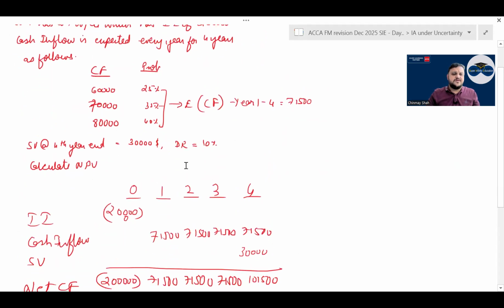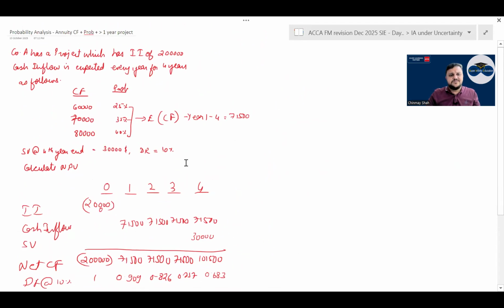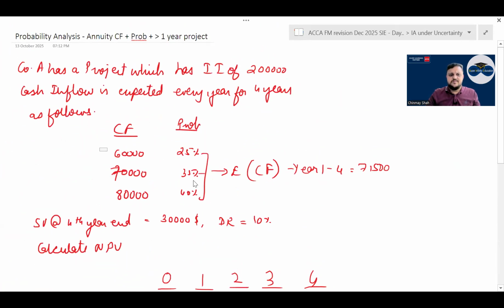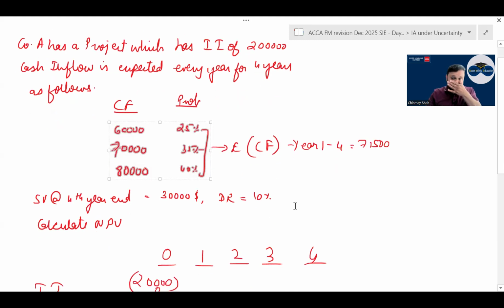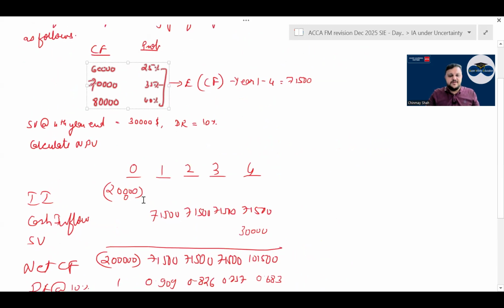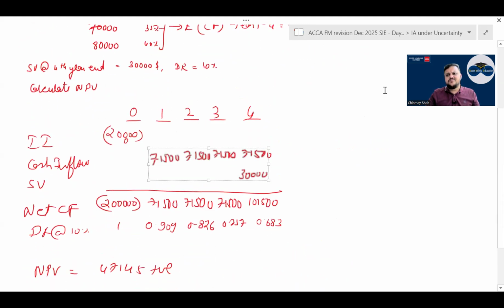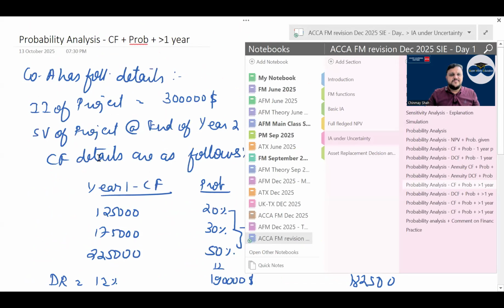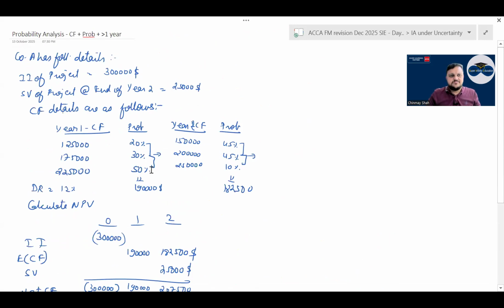Then more than 1 year. What happens? An annuity is given. That same cash flow will be repeated again and again. This is the same cash flow for 4 years repeated. So you can find the expected cash flow, get an annuity table made out of it, and discount the cash flows to get the NPV. Then discounted cash flow plus annuity is something I don't think is too important, just a fun game in the class.